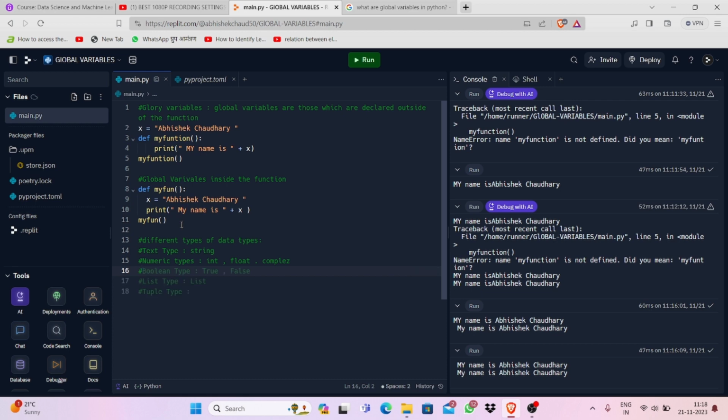So we have discussed two data types here right now. The first one, I think it is visible, is the text type data type, and the only example that can be seen here is string. The second one is the numeric data type. In the numeric data type, we can have an integer, a float value and a complex value. Sorry, let me check the spelling of complex. Yeah, the complex value. And the third data type we are going to study is the sequence data type.